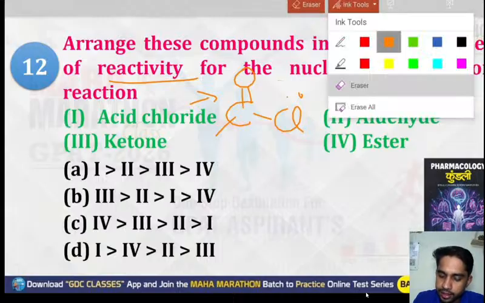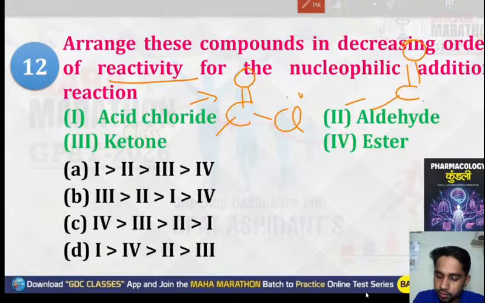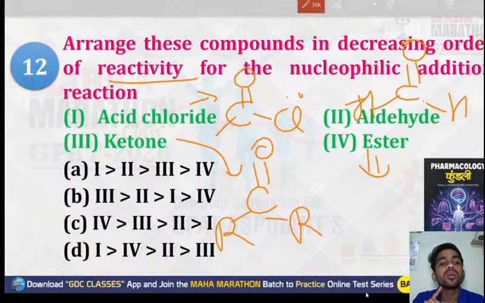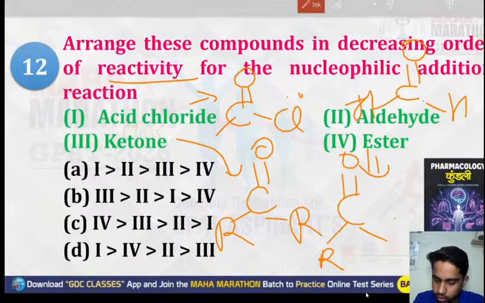The fourth one is ketone, with C attached to R and R. And the last one is ester. It will have a double bond, and here it will have R and oxygen.